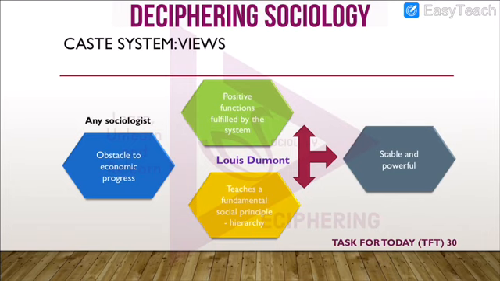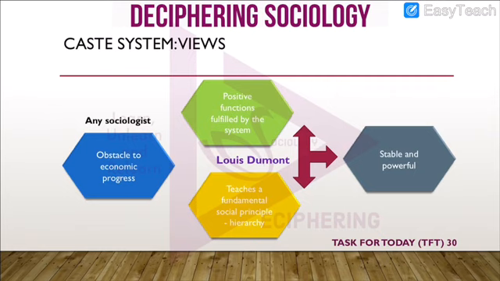Now, when he was going to study the caste system, he understood that if any other sociologist was going to study the caste system, he or she would immediately maybe be angered, maybe be provoked by the caste system and the discrimination which was prevalent.